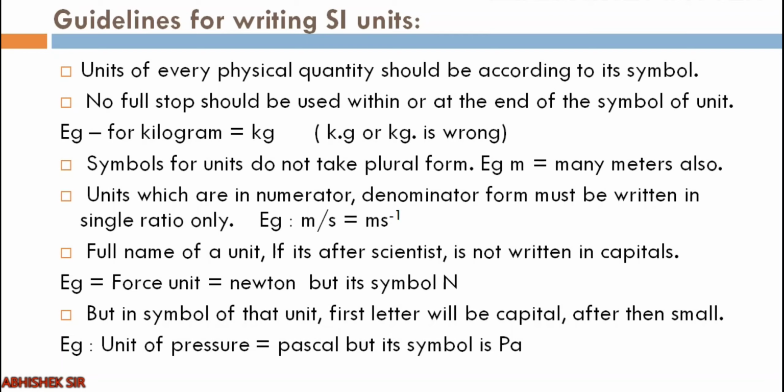Next, units in numerator and denominator form must be written as a single ratio. If it is meter per second, the second goes up and its exponent changes, so we write meter second inverse, a single ratio.